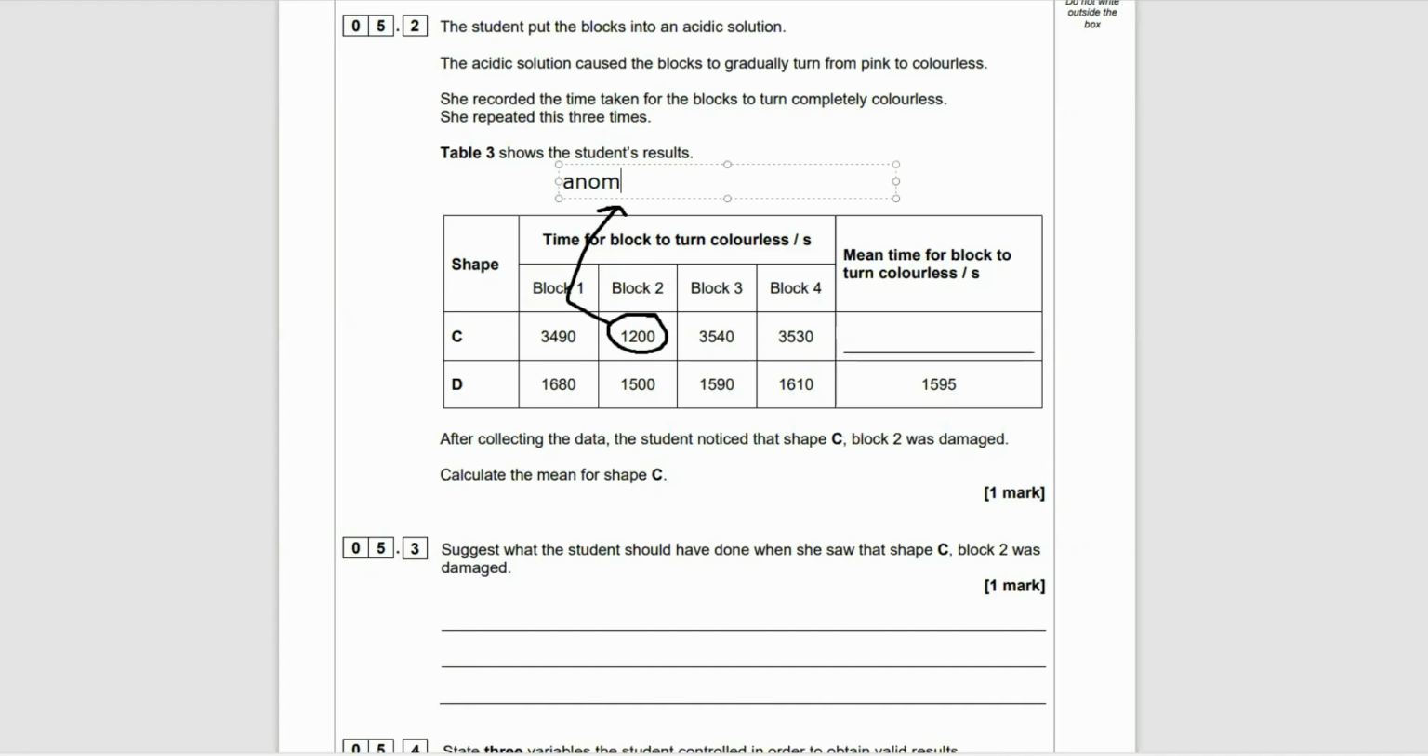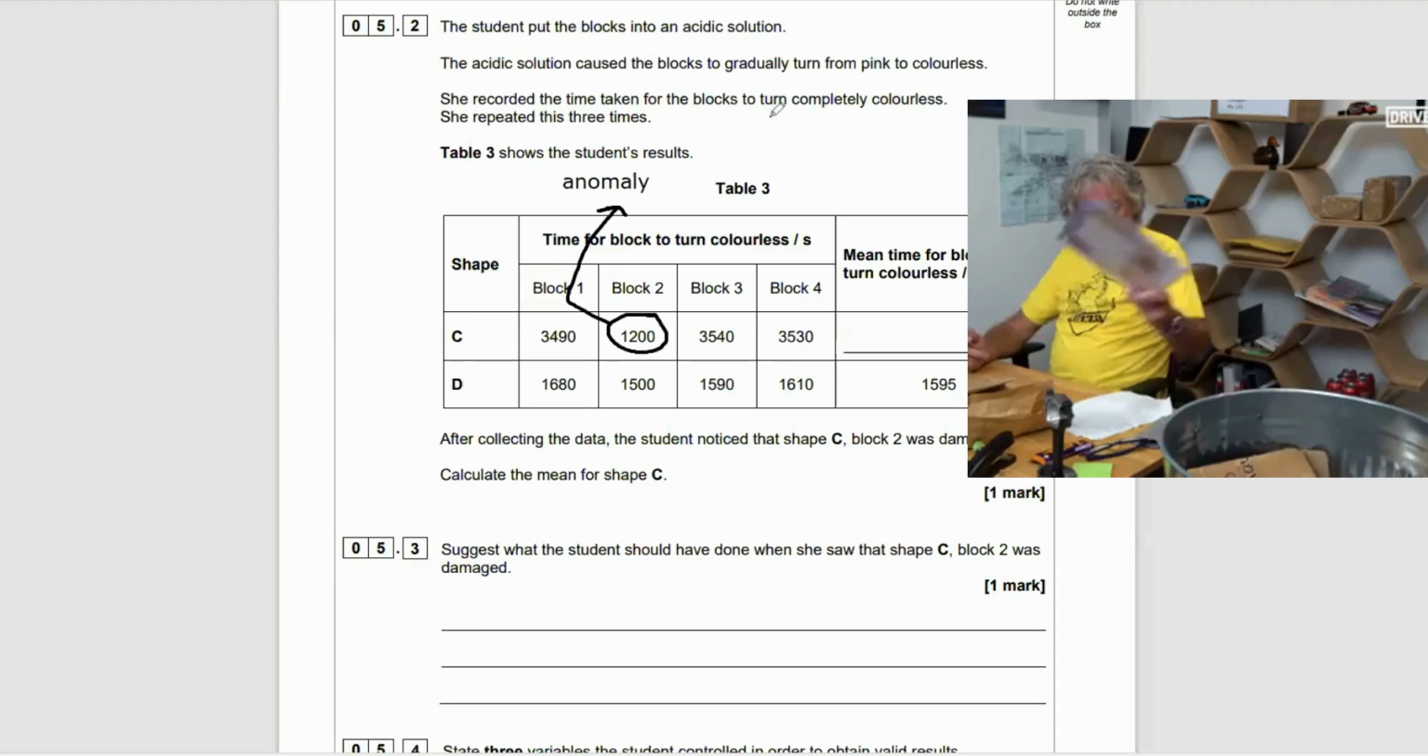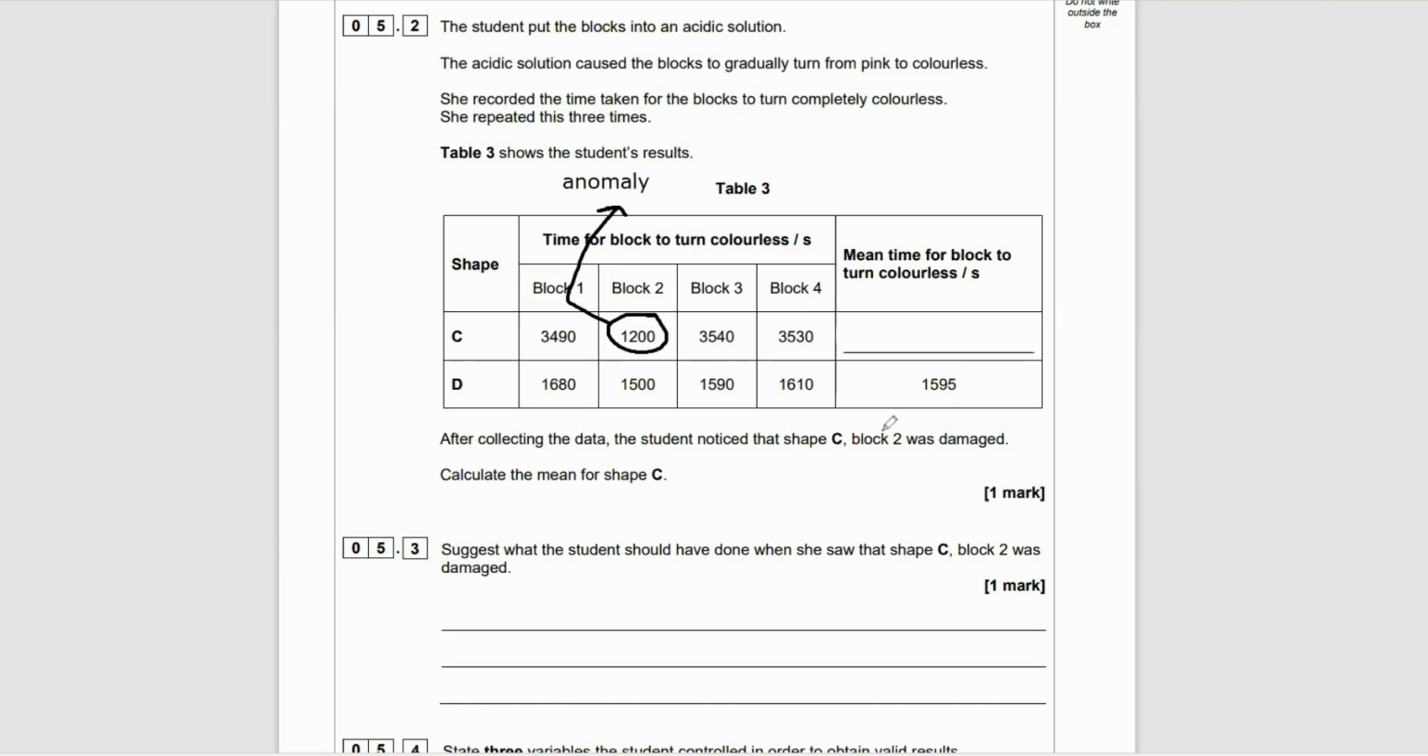So what do we do with anomalies? You know what we do. We take the anomaly out, we remove it, and we kick it in the bin. And so what we want to do is add up the other 3, block 1, block 3, block 4, and divide by 3, and that'll get us our correct answer. Correct answer I was supposed to say there, getting a bit of technical faults.